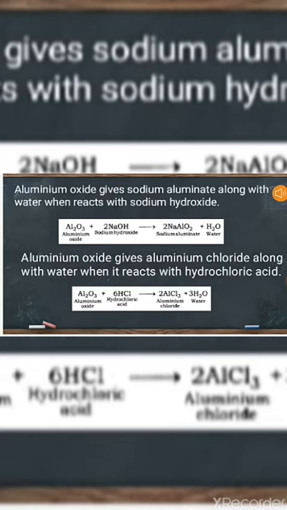Aluminium oxide is also an example of an amphoteric oxide, meaning it behaves like an acid as well as a base. It reacts with an acid like hydrochloric acid, forms salt and water, and it reacts with a base, sodium hydroxide, and forms sodium aluminate or sodium meta-aluminate.